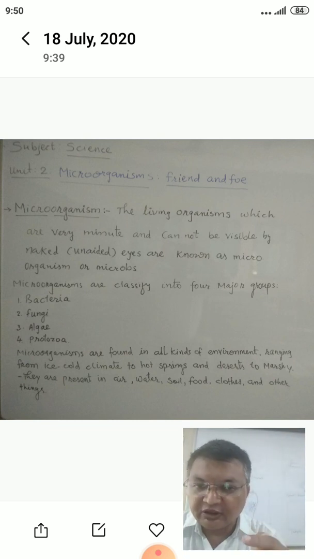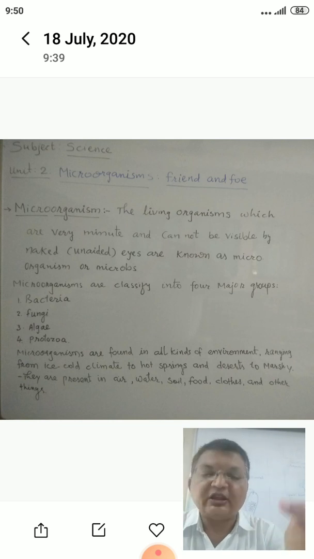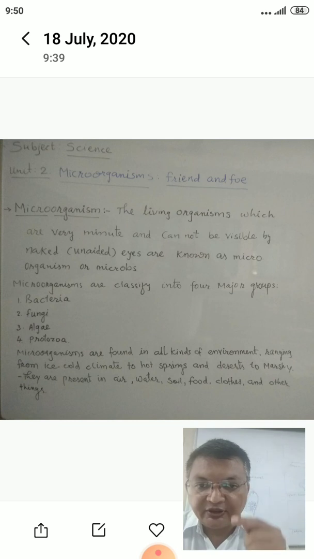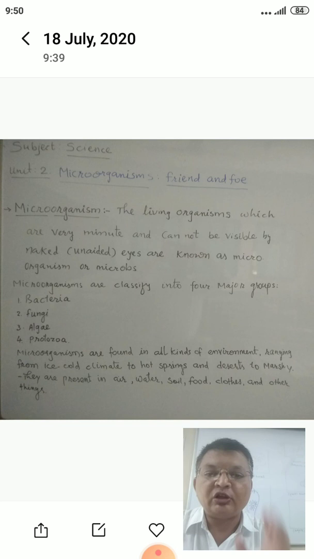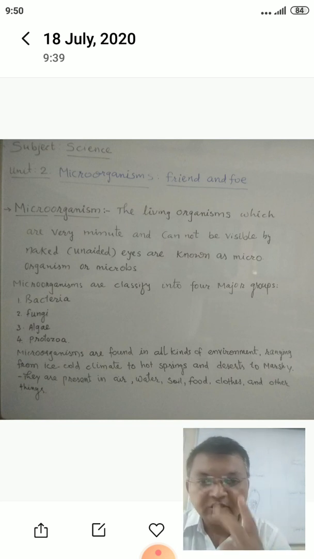After the millimeter there is a smaller measurement and that is the micro. That is the micrometer. Okay, so remember that micro means too small that we cannot see with our eyes.